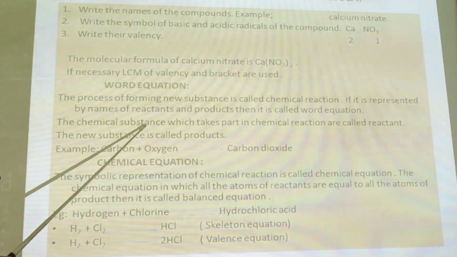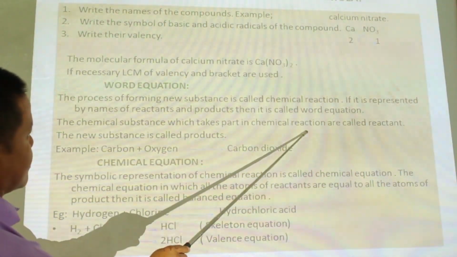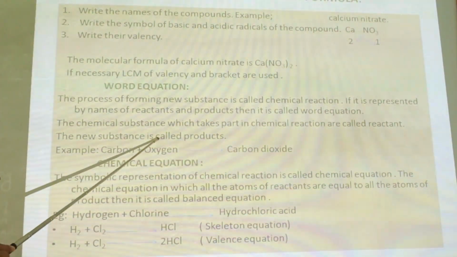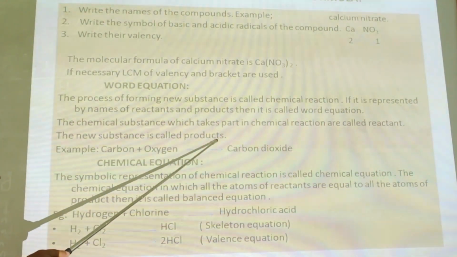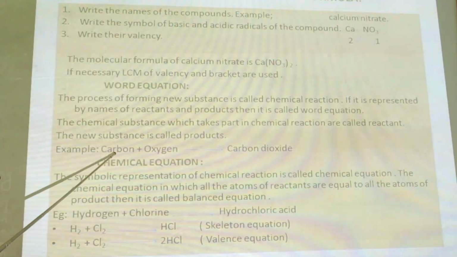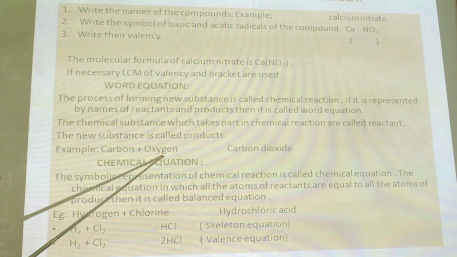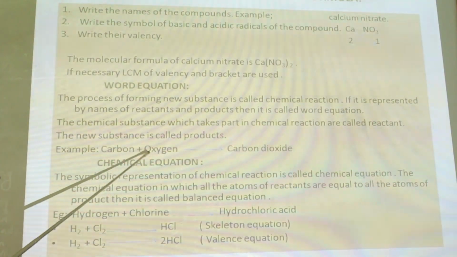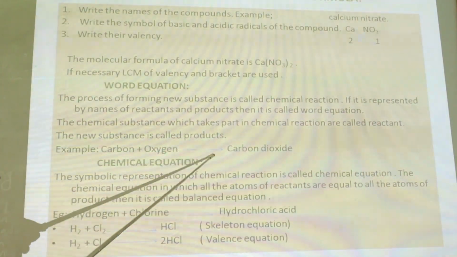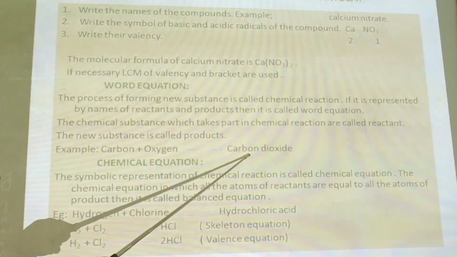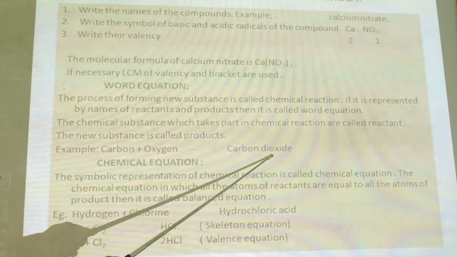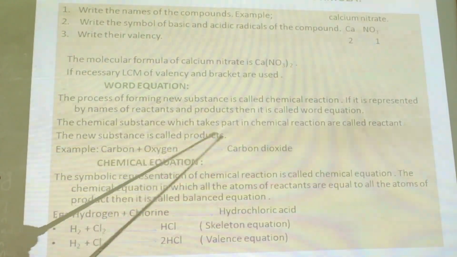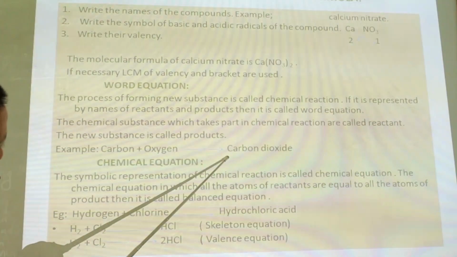The chemical substances which take part in the chemical reaction are called reactants. The new substance which is formed is called what? Product. So carbon reacts with oxygen. These are the reactants. They take part in the chemical reaction. After the chemical reaction, we get a new substance, carbon dioxide. This carbon dioxide has neither the properties of carbon nor the properties of oxygen. So it is a new substance and it is a product.